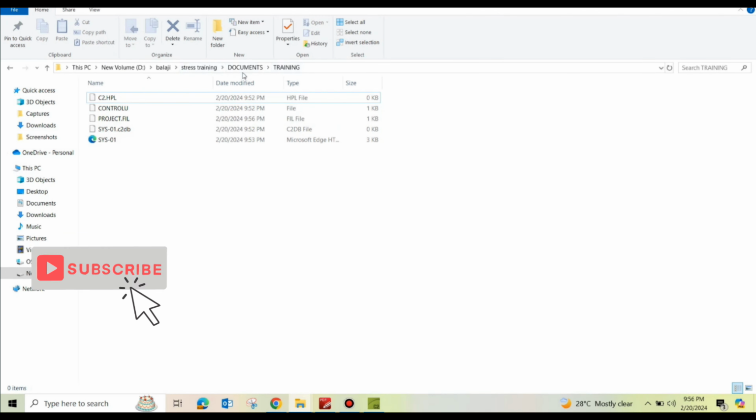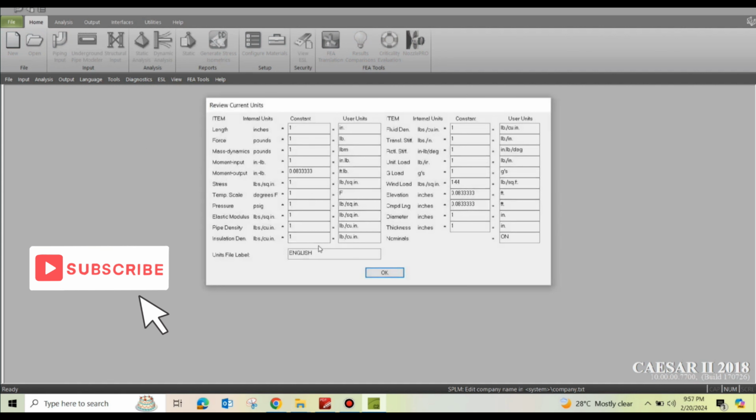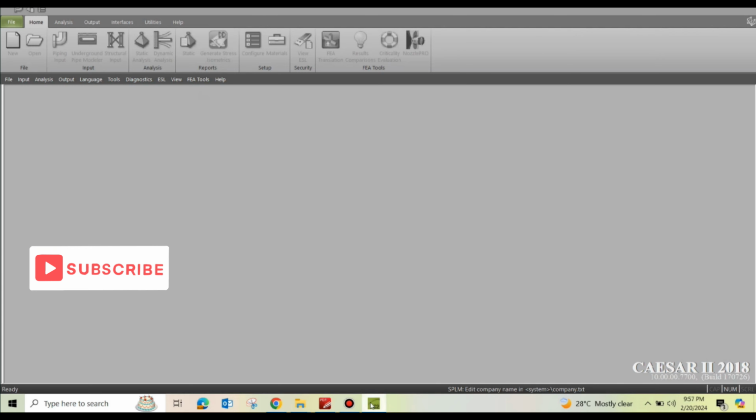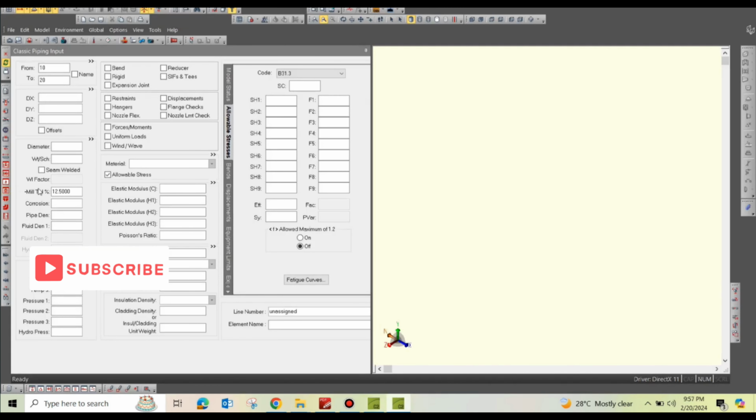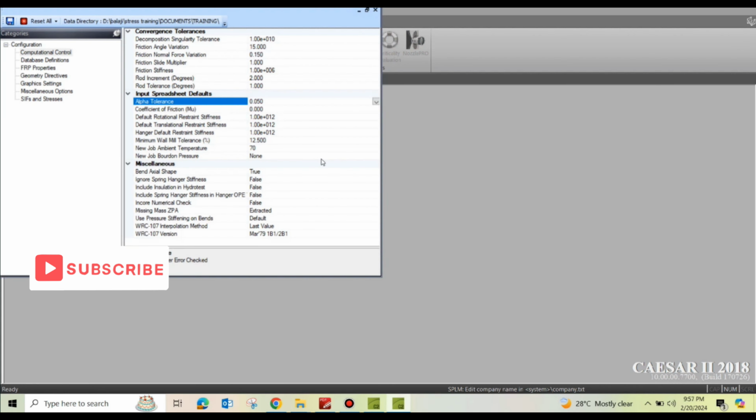And then we need to go to the configuration file, Tools, Configuration, or directly Configure is there. For configuration you have to select Configure. You should not open the file directly once you create the unit file. You have to go to Configuration, Configure. Then in this, you have to select that one and change the temperature.